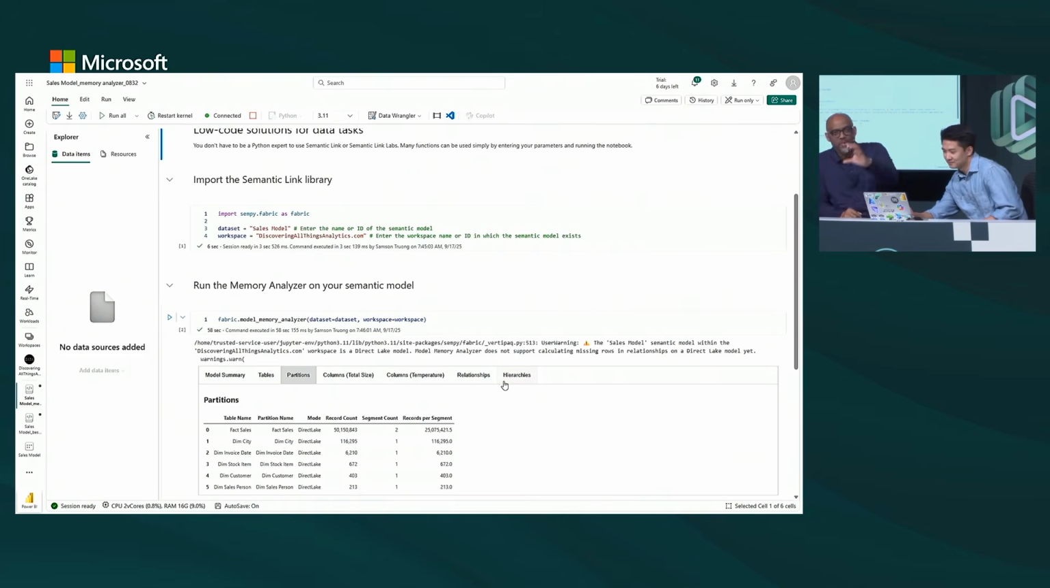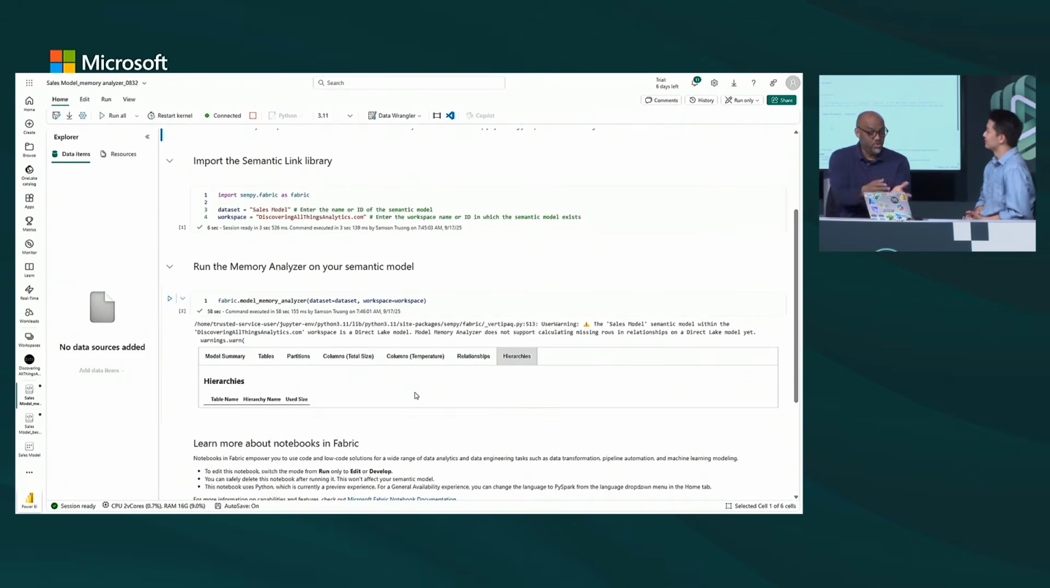And another one I like, if you click on that hierarchies one, there's a property you can actually go set on your semantic model. You don't have any, but you can actually turn it off. It depends on the storage mode of the model. So yeah, this is great.